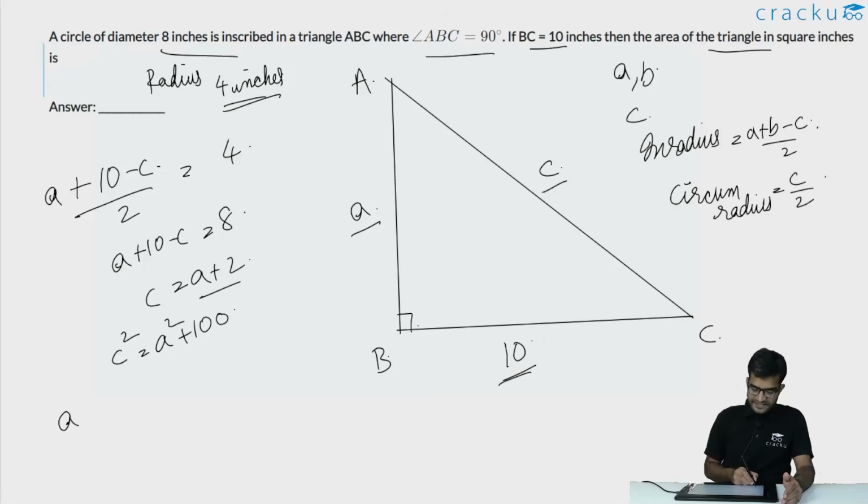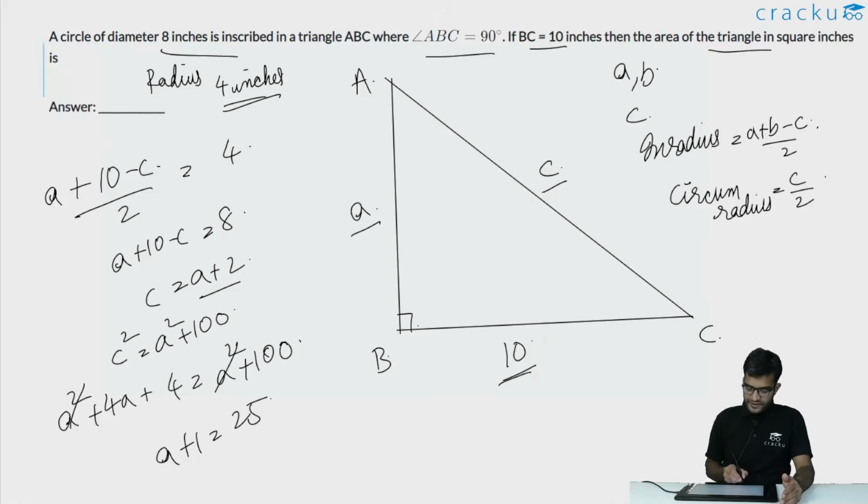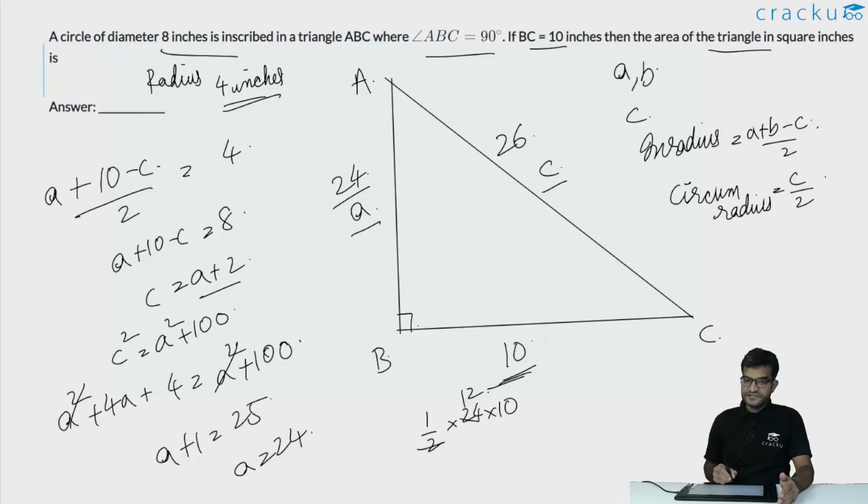So that will be A square plus 4A plus 4 is equal to A square plus 100. We can cancel A square on both sides. So the value of 4A is equal to 96, or the value of A is equal to 24. So this is 24 inches and the hypotenuse is 26 inches. Now the area of this right angle triangle will be half into base into height. So that is half into 24 into 10, which is equal to 120 square inches. That will be the answer.